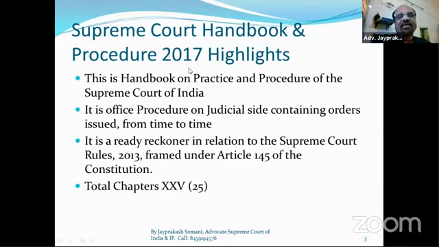This is the detailed procedure of that rule. A rule contains orders, parts and chapters, and the handbook contains a total of 25 chapters. And we have to discuss all these things within a 2-hour limit.